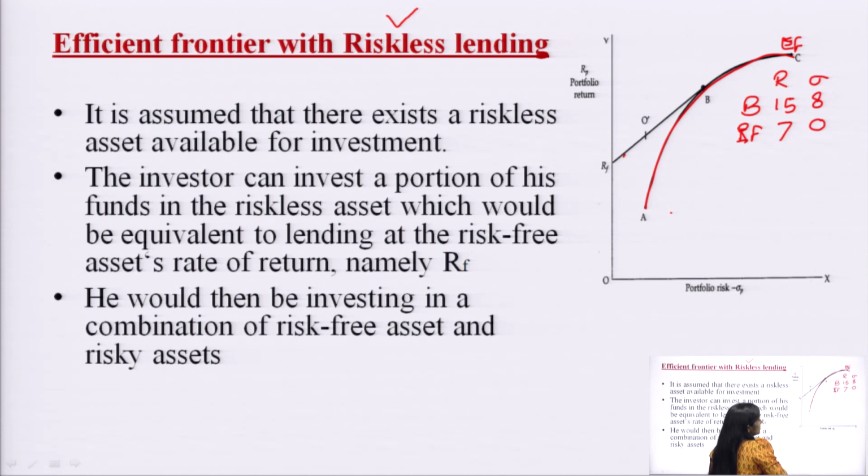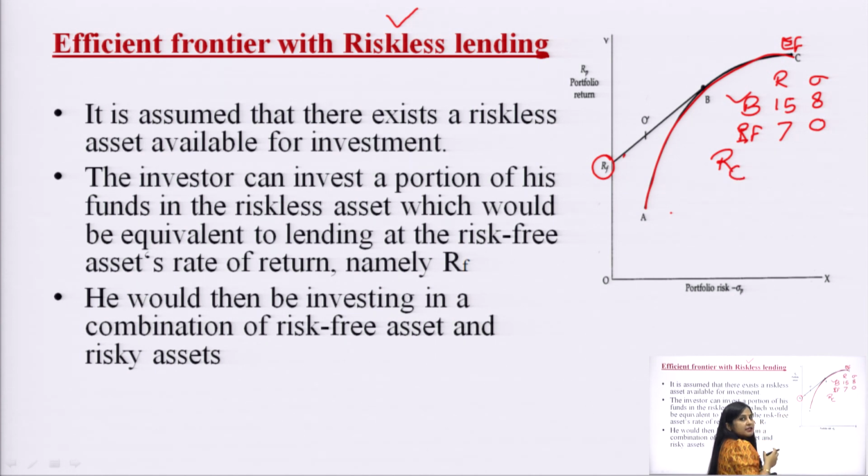Here it is assumed that an investor invests some of his money in B portfolio, and some of his money in the security which gives the risk free rate of return. So he would form a combined portfolio, which is denoted by RC.